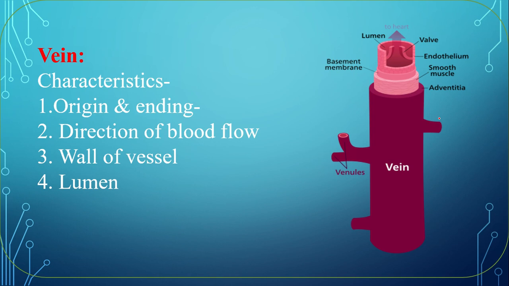That's why lumen is wide here. Bulb. Follow the picture. This is bulb which is located in the lumen. Bulb is present in vein. Location. Comparatively deeper than the artery, in our muscle.